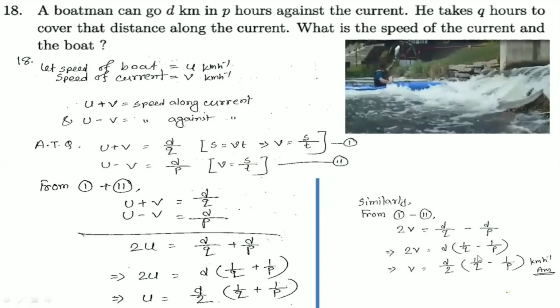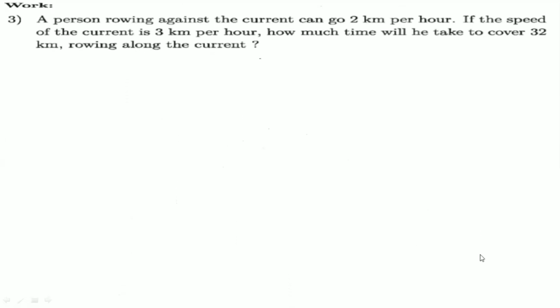It's our required answer. Okay, our second question says a person rowing against the current can go 2 km per hour. If the speed of the current is 3 km per hour, how much time will he take to cover 32 kilometers rowing along the current? So here what is given and what we have to find, it's very important to understand.